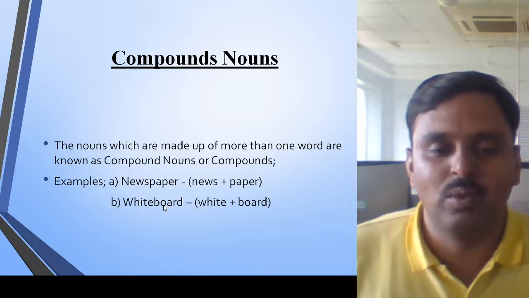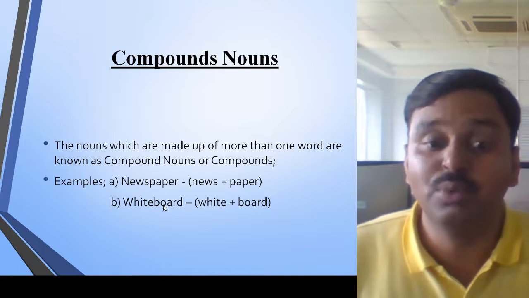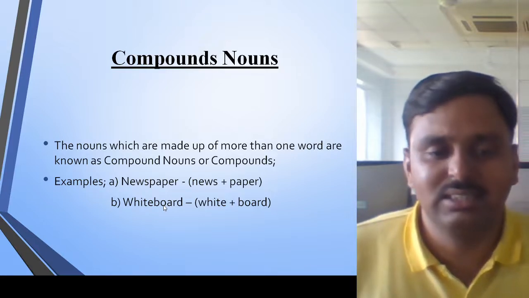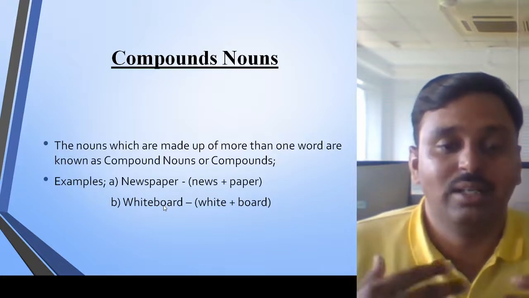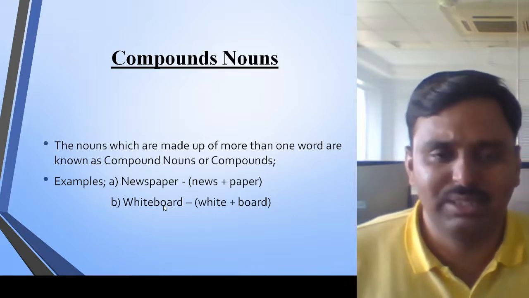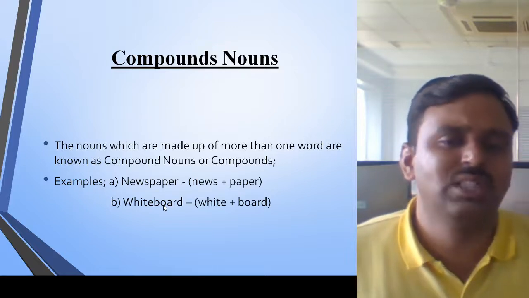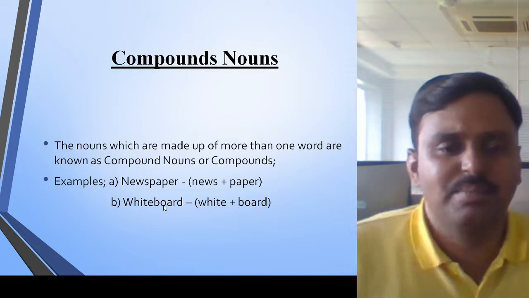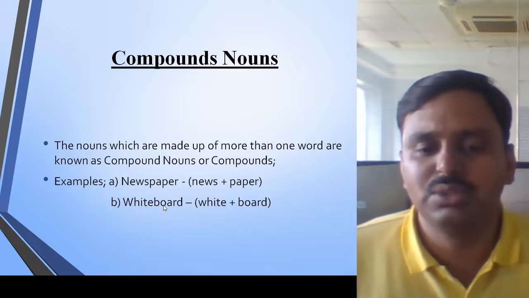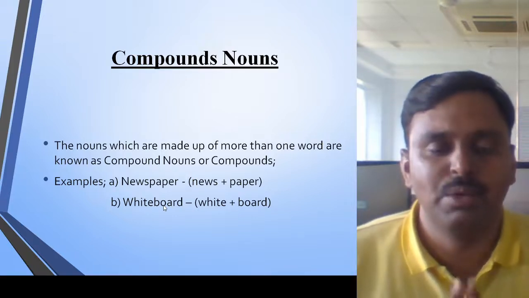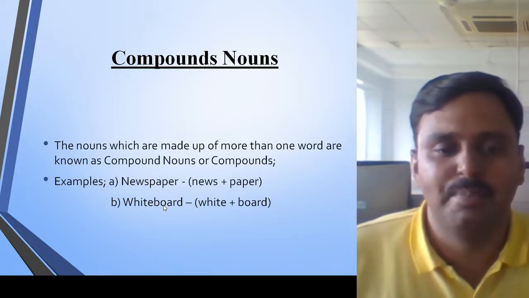We also have a next example, whiteboard, which is also made up of two words, white and board. We can find many more examples like this: keyboard, whiteboard, blackboard. These are examples of compound nouns, which are also called compounds. You just need to remember that two nouns have come together. When two nouns come together, they form another noun which has another meaning also. That's called a compound noun.